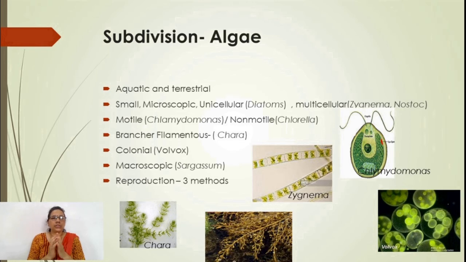Some are as small as a single cell, for example Chlamydomonas, Euglena, and diatoms, so they are formed by a single cell. Multicellular examples are Zygnema, Nostoc, etc.